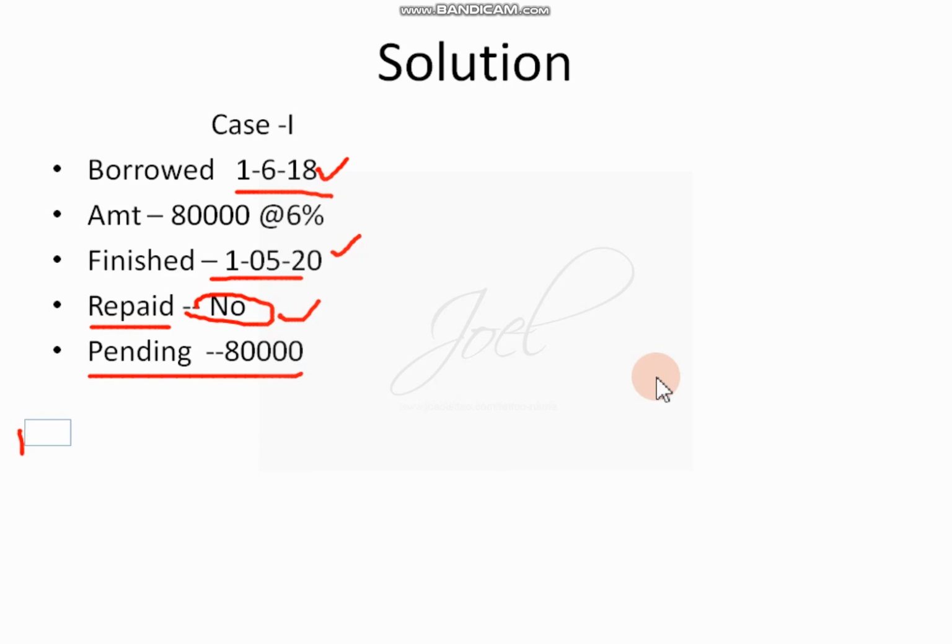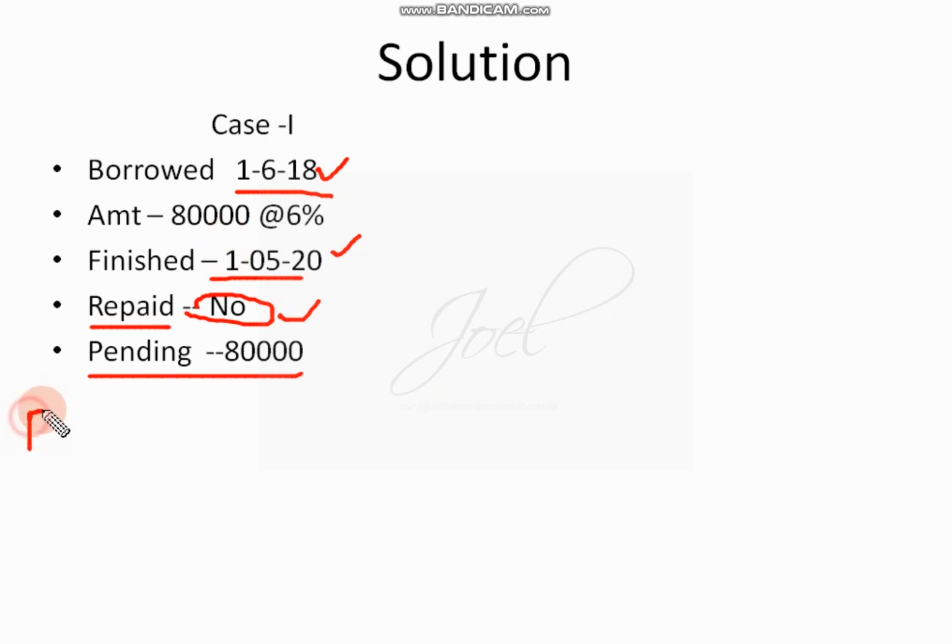Under that you write pre-construction period interest is equal to, first of all we have to write the pre-construction period. Pre-construction period, PCP we used to call it. Pre-construction period interest we are supposed to consider here.